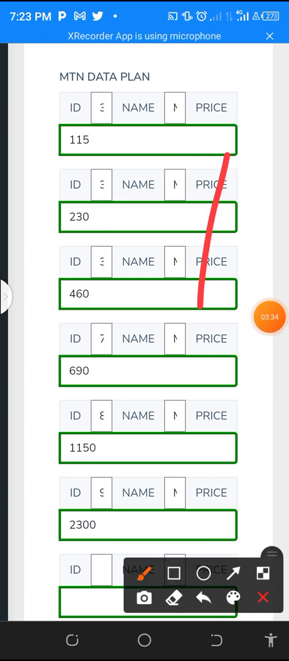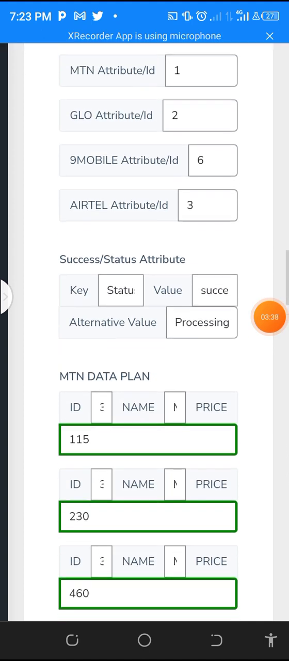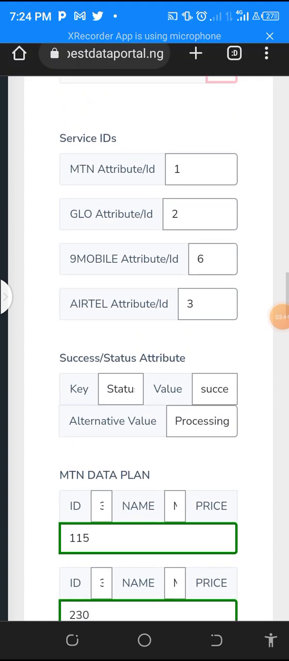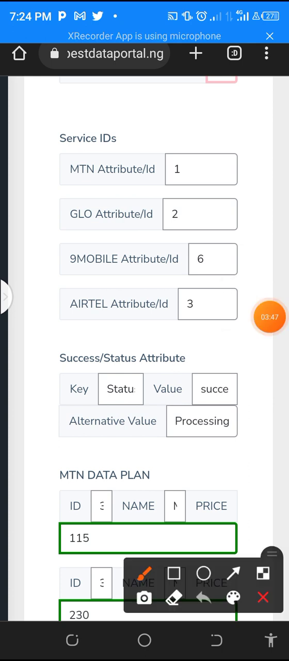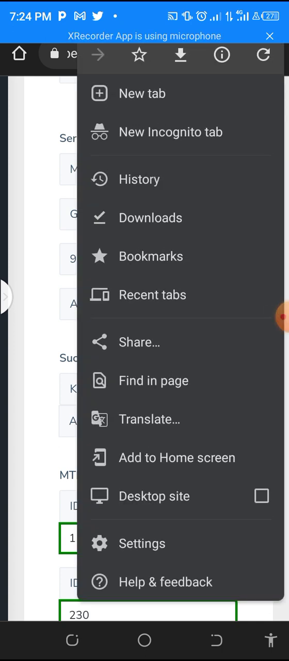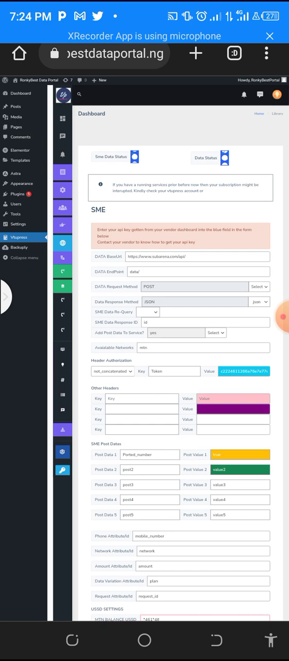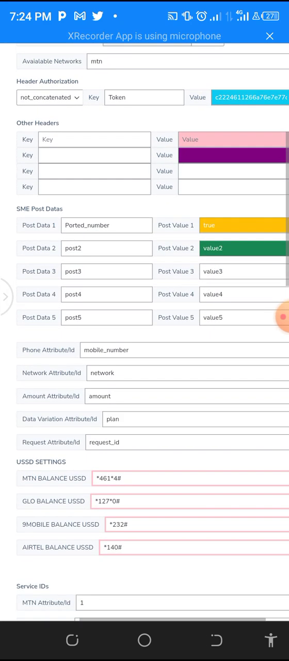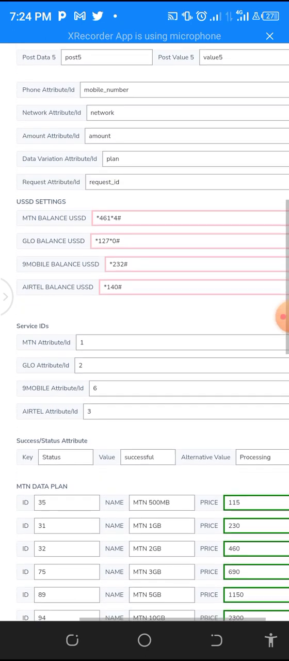Oh sorry, this hamburger, I don't know why it's okay. This is our hamburger here. So you click on it and then you set it on desktop mode so that it will spread, and then you scroll down again. You don't have any issue here.